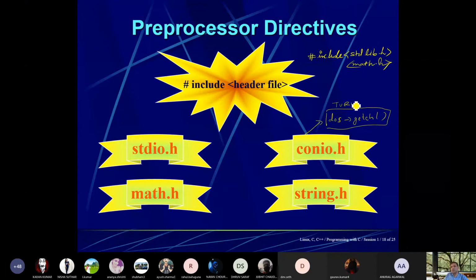I think Turbo C is there, or Turbo C++. Inside that, if you run this program, you often use conio.h. If you are not using conio.h, then it will produce the output and immediately this output will disappear from your screen. So to show the output, this will wait until one key is pressed.